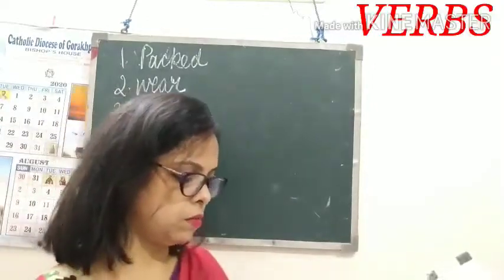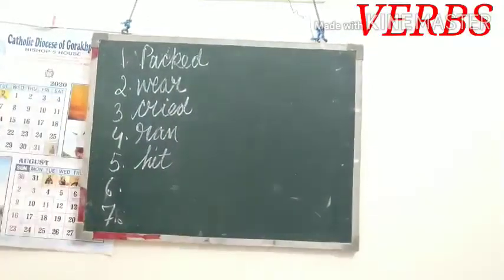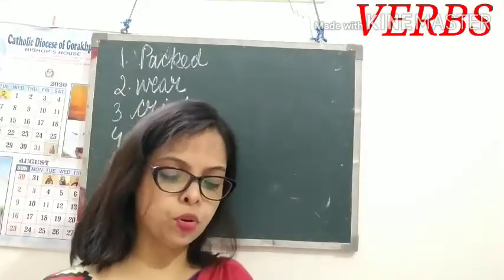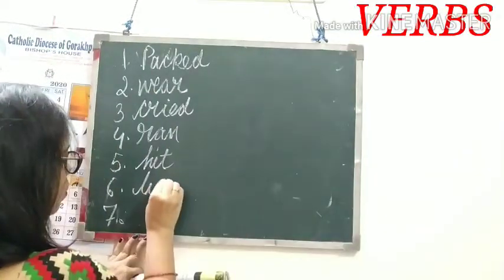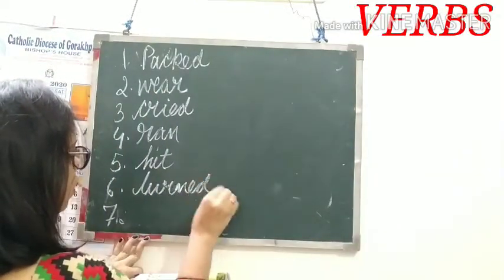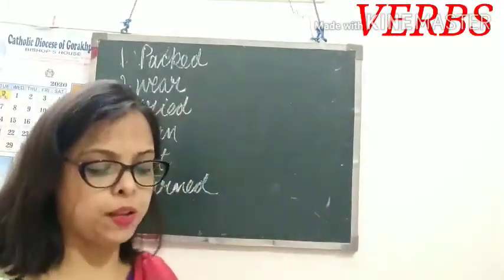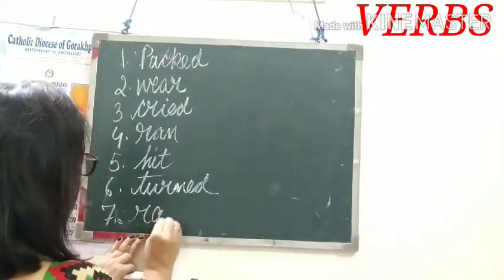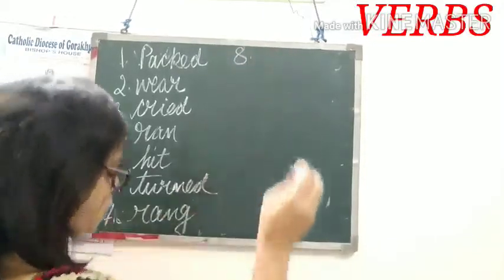Sixth one is Meena turned the pages of the book until she found the picture. Turned. 7. The visitor rang the doorbell and also knocked on the door. Rang. 8th one.